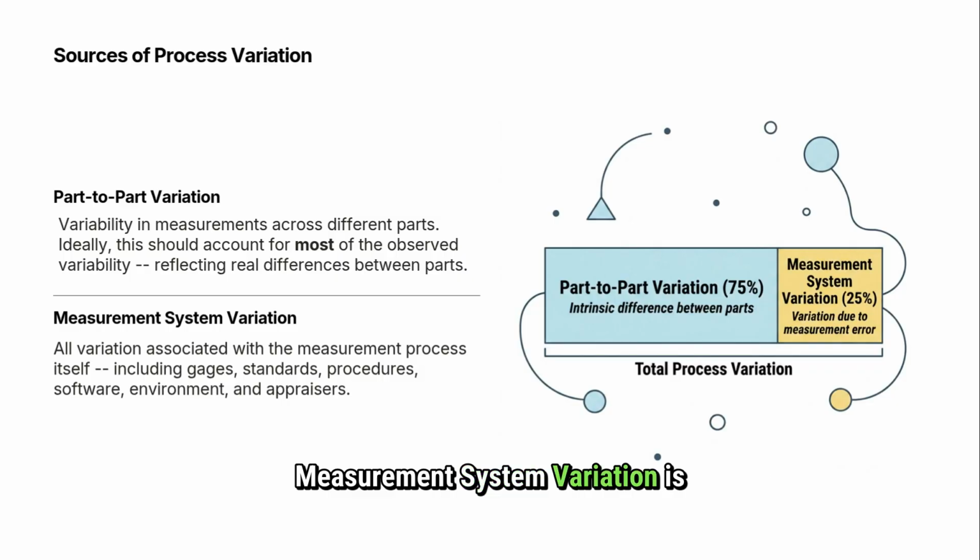Measurement system variation is the variation introduced by the measurement process itself. This includes errors caused by the gauge, measurement method, operator, standards, software, environment, or workplace conditions. Measurement system variation does not represent real differences between parts and should be minimized as much as possible. The total variation observed in a process is the combination of these two sources. A good measurement system should contribute only a small portion of the total variation so that the data accurately reflects the true differences between parts and supports reliable decision-making.